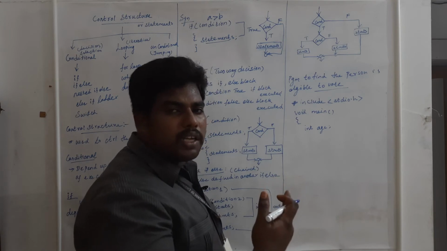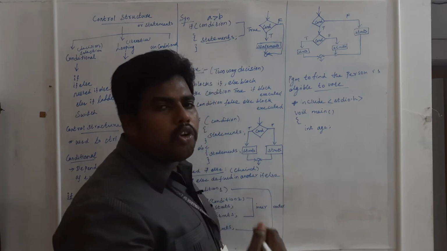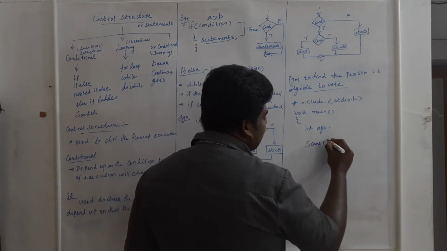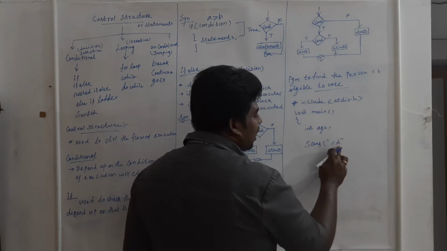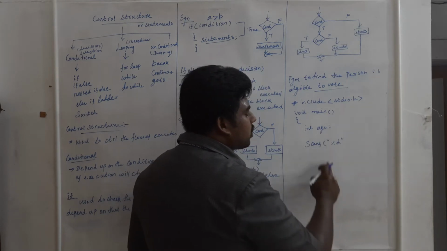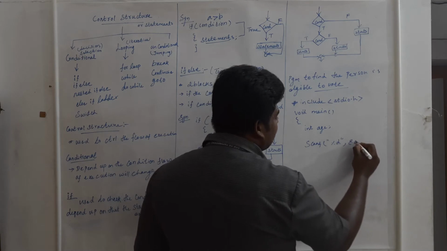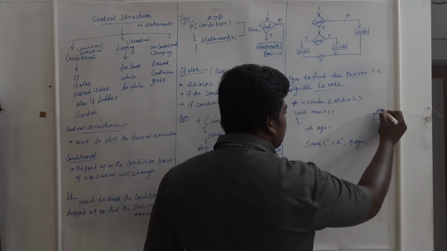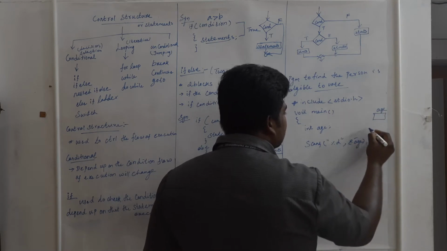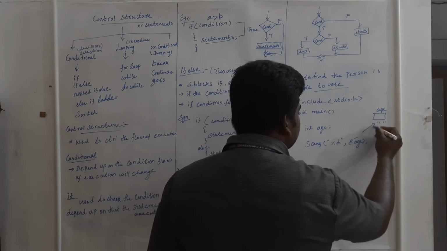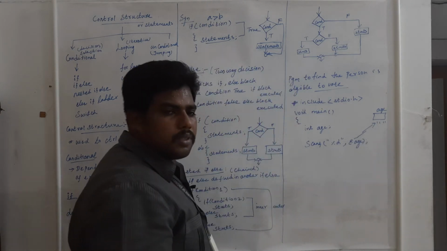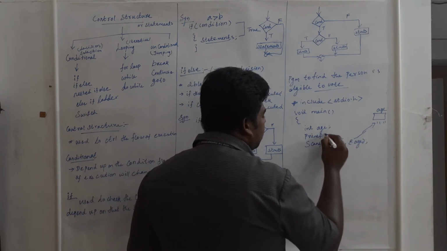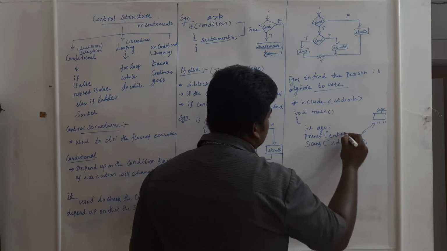Now get the input for this age. How will you get the input? Using scanf. Scanf, it is integer, right? So %d is the control string for integer, comma, address of age. What will happen? In the memory, age is allocated 2 bytes. This address, for example 111, is denoted by the ampersand. In the output screen, if you want to give a notification, you can use printf, enter age.